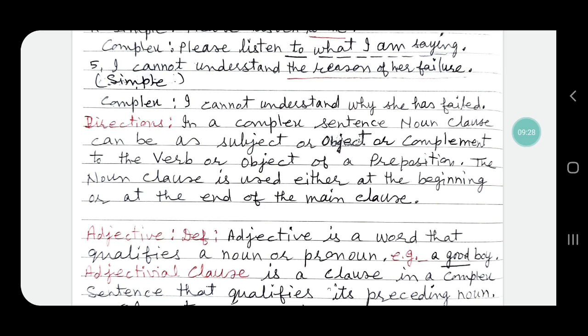Roughly speaking, a noun clause is used in a complex sentence in the same manner as we change narration from direct speech to indirect speech. That indirect speech is the complex sentence.